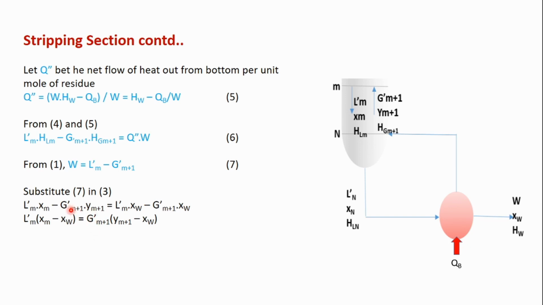For the component balance, I will get L'm by G'm+1 is equal to (Ym+1 minus xW) by (Xm minus xW). Similar to our previous analysis, we get this term for the stripping section. Here xW is the common composition term.